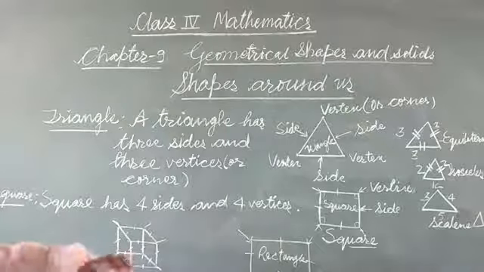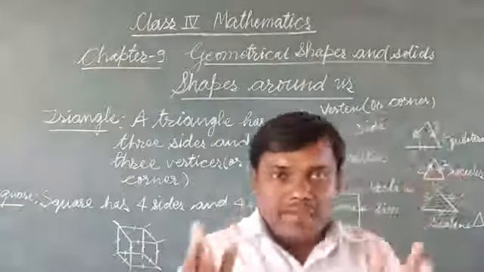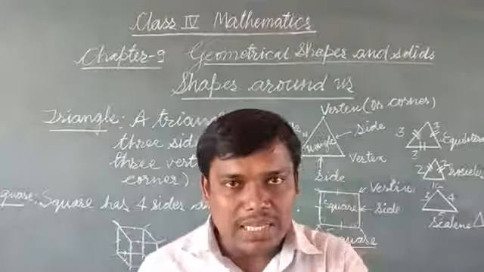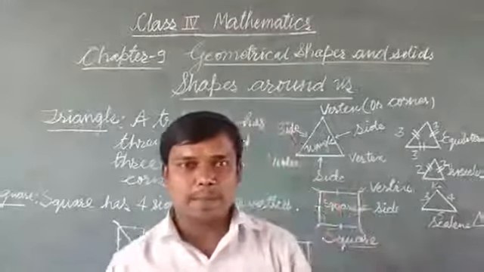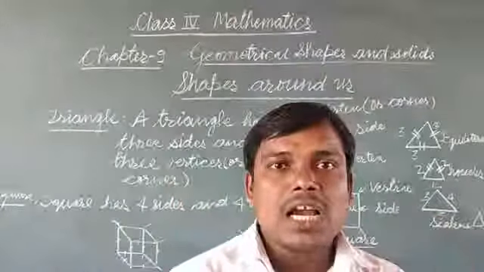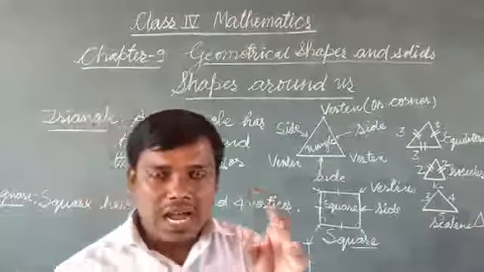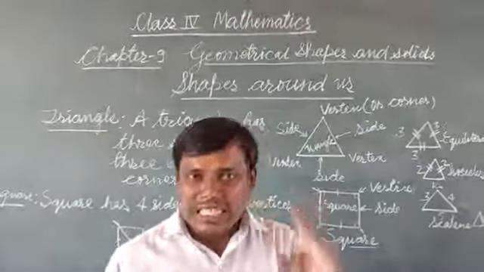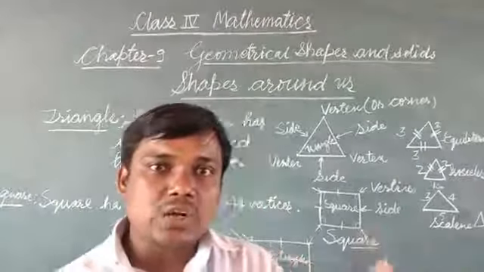Means a cube has 6 surfaces, 8 vertices, and 12 edges. And these all 6 surfaces are identical. Similarly, a cuboid also has 6 surfaces, 8 vertices, and 12 edges.